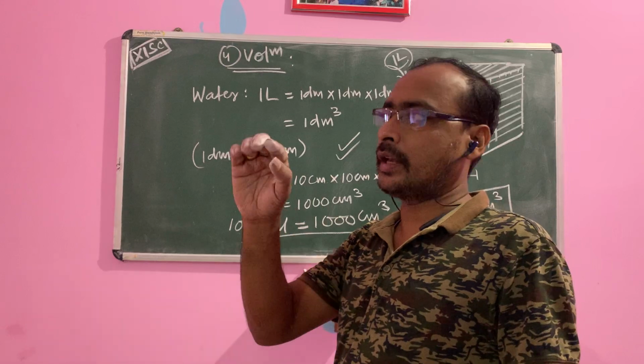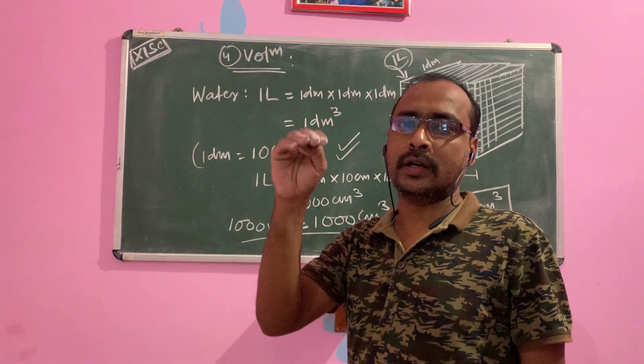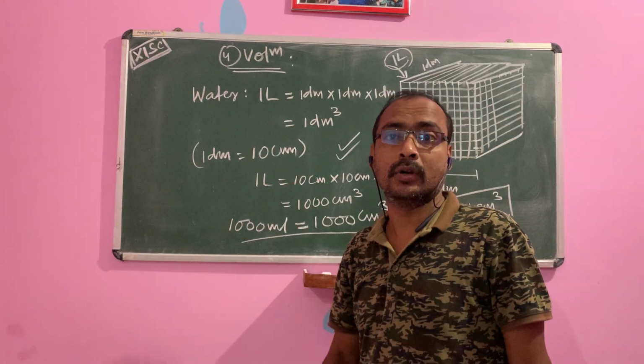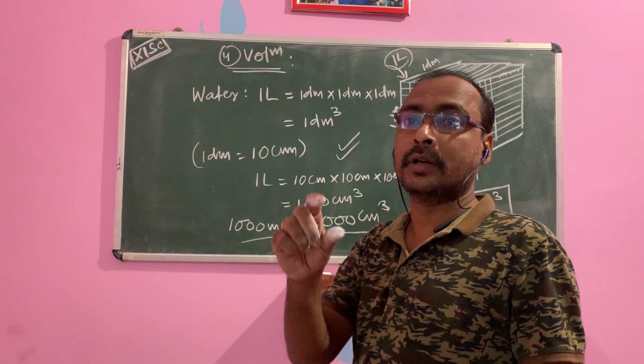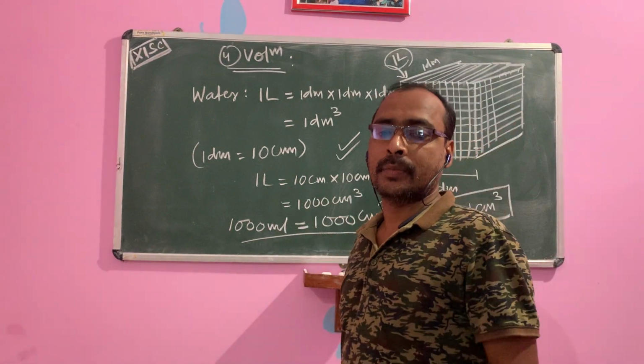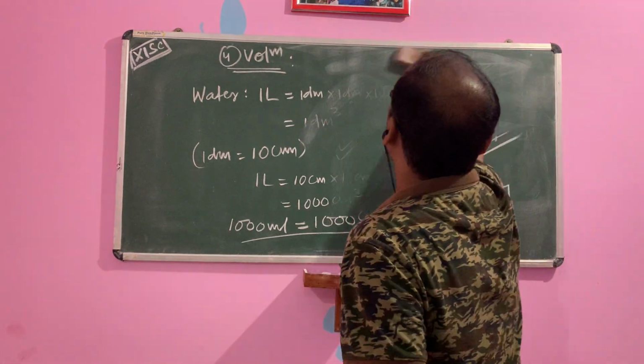Also, a beaker has labeling given, 100 ml, 200 ml, 300 ml, 400 ml, 500 ml, different sizes of beaker are available. These apparatus are used for measuring different volumes of liquids.